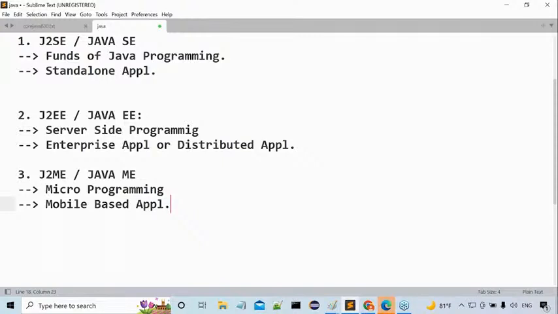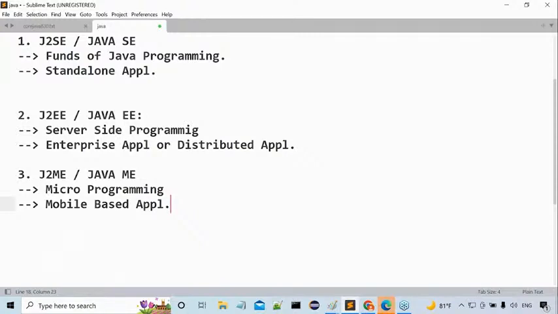Similarly, can you tell me some percentage for mobile based applications? If you ask me the percentage of mobile based applications outside, 100% of the applications are mobile based applications. Is my point clear or not? Everybody has to understand this clearly. So in a standalone mode, mobile based applications are available. In enterprise mode also, mobile based applications are available.